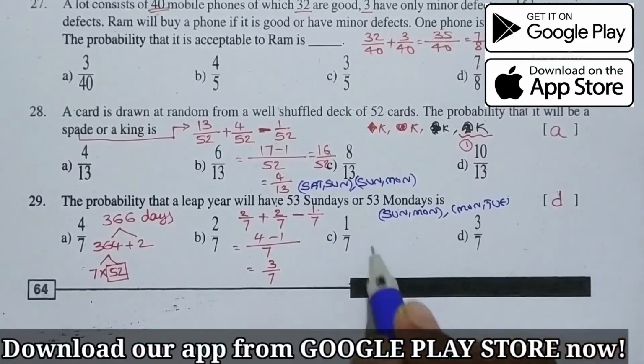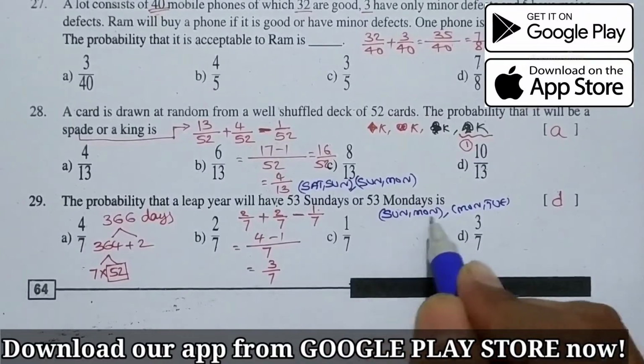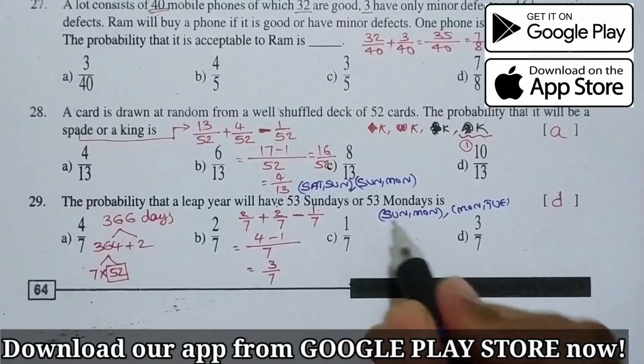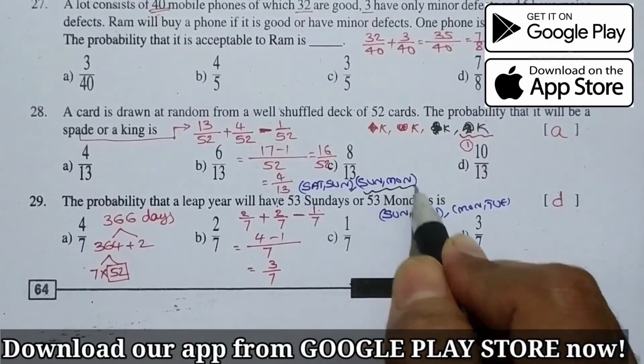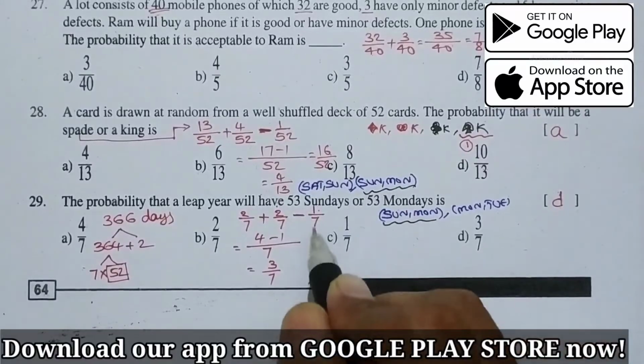Now here you see, to get Sundays, 1 plus 1, 2 chances. To get Mondays, 1 plus 1, 2 chances. To get both, Sunday, Monday is the common intersection, that's why 1 out of 7 is to be subtracted,